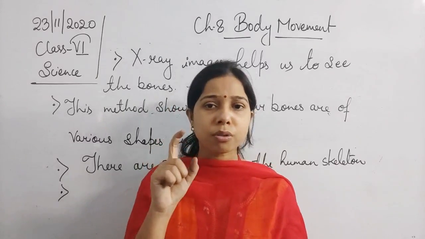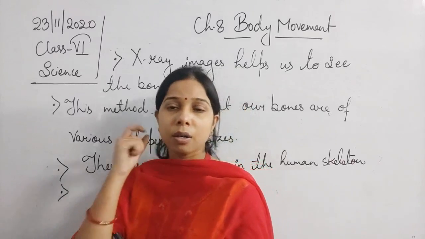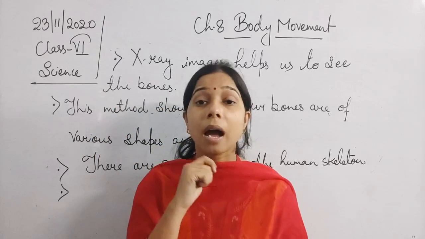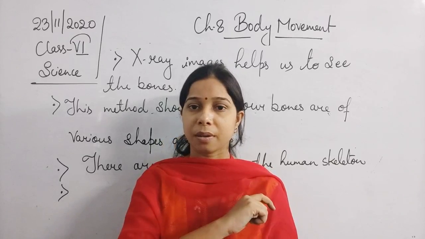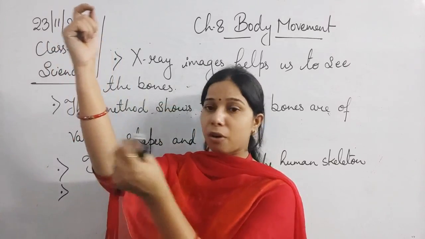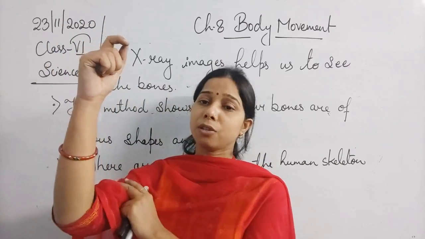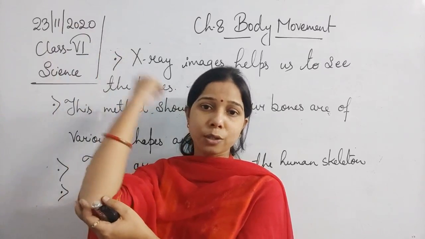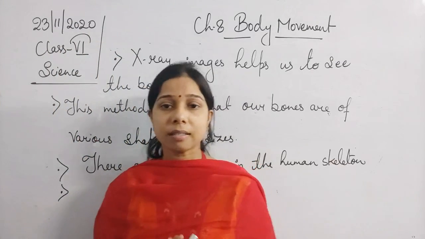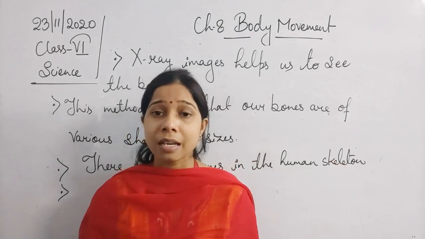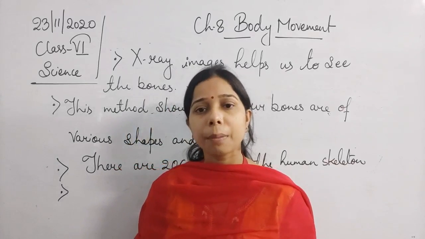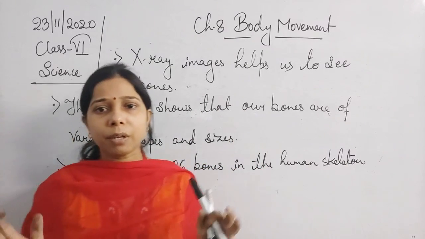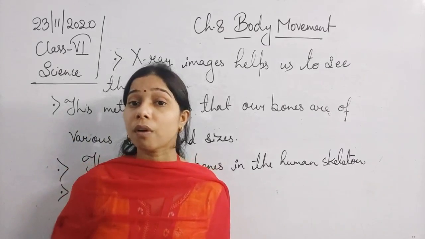You see, students, there is also a joint present at the back of your neck which connects your head, the skull, to the backbone. Because of that, you are able to move your head. Not only this, if you look at your hand, your elbow is there, and your elbow and the upper limb are connected together at a joint, and because of that you are able to move your hand also. So there are movable joints present in the human skeleton, and because of that we are able to move our body parts. If there were no joints, we would not be able to move our body parts.